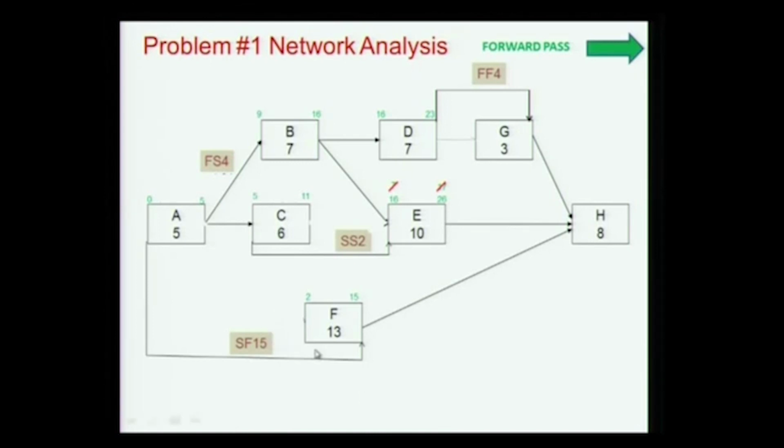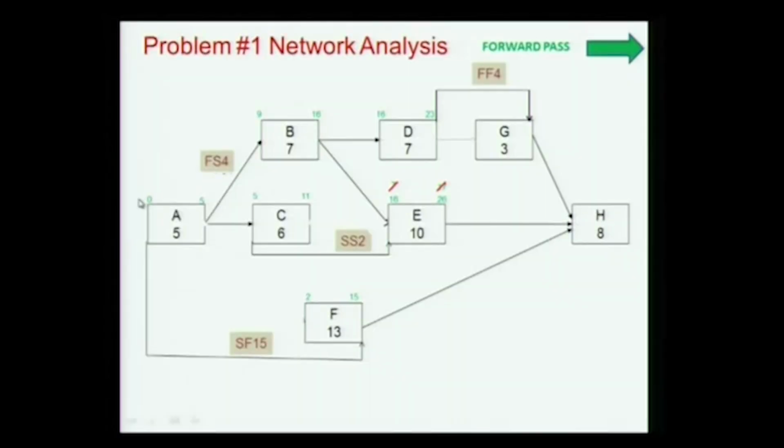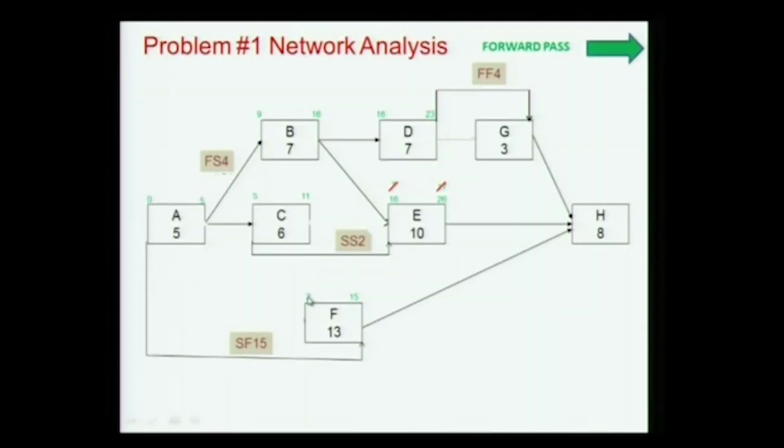If by some chance the duration of F was more than 15, we would have to extend, and A would have to start on a positive number, not on 0, if you want a reasonable calendar. So here we say F has to start at 2.